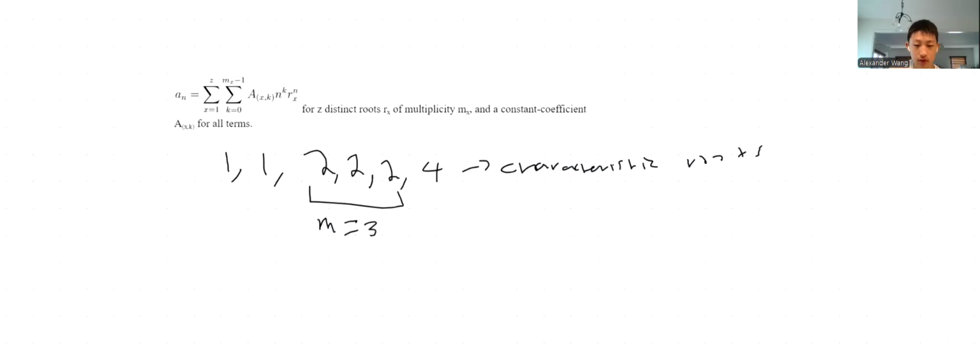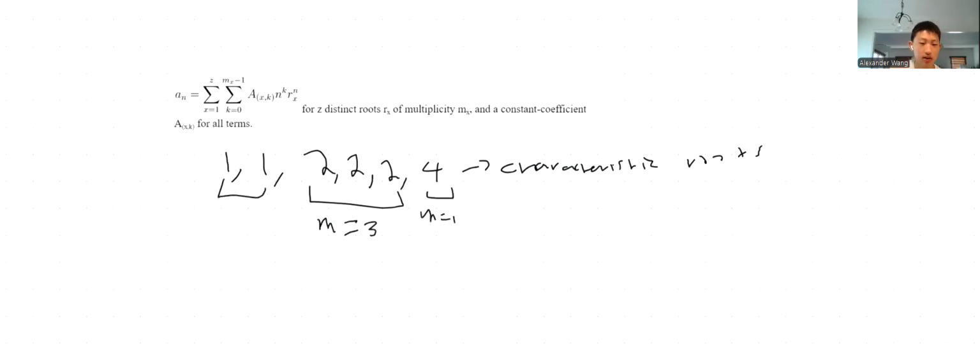If this is your list of characteristic roots, then you know that within this group of twos you have a multiplicity of 3, this has a multiplicity of 1, and this has a multiplicity of 2.